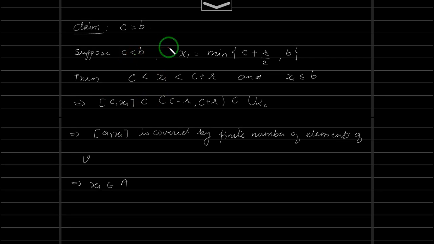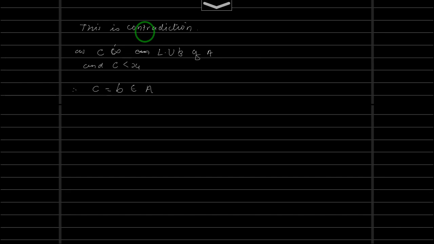C cannot be greater than B. Hence, by the law of trichotomy, we say that C is equal to B. So hence C is equal to B, and C belongs to A implies B belongs to A, and therefore this closed interval A comma B is covered by a finite number of elements of V.